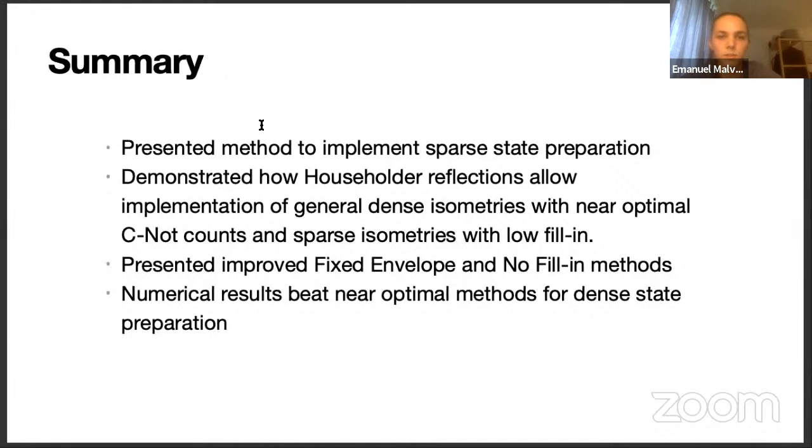And then we presented two improved methods, which give slightly different bounds, which we called the fixed envelope method and the no fill-in method. And finally, we showed some numerical results, which show that for sparse state preparation, we indeed get improved CNOT counts. So if you have any questions, please tell me.